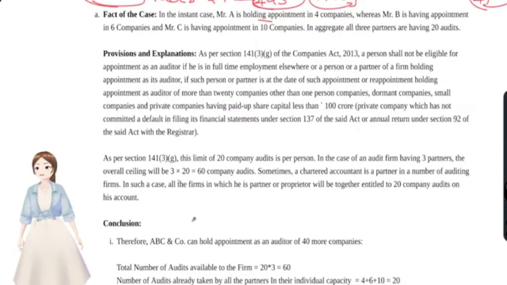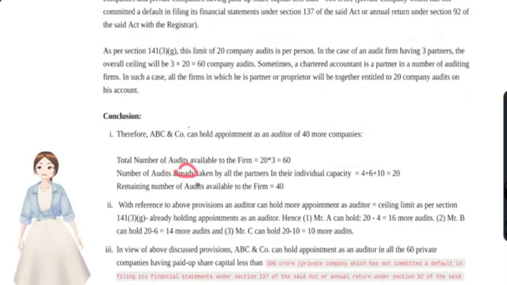You see, 3 chartered accountants, 20 each, so that the total audits the firm could accept is 60, but they have already accepted 20, so the maximum remaining audits that the firm could accept is 40. And individually, 20 minus 4 for A it is 16, for B it is 14 and for C it is 10. Okay.